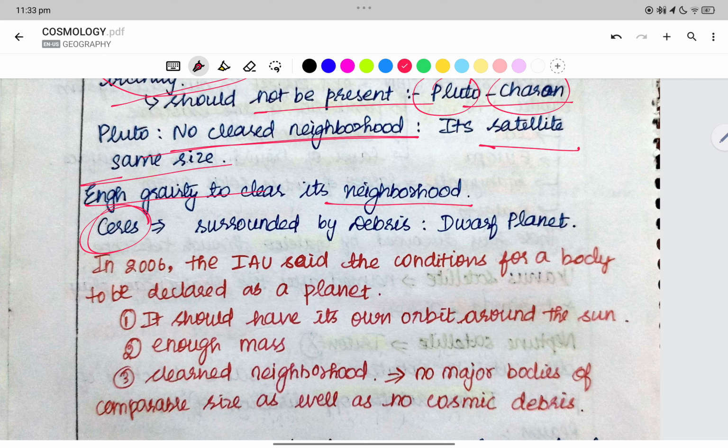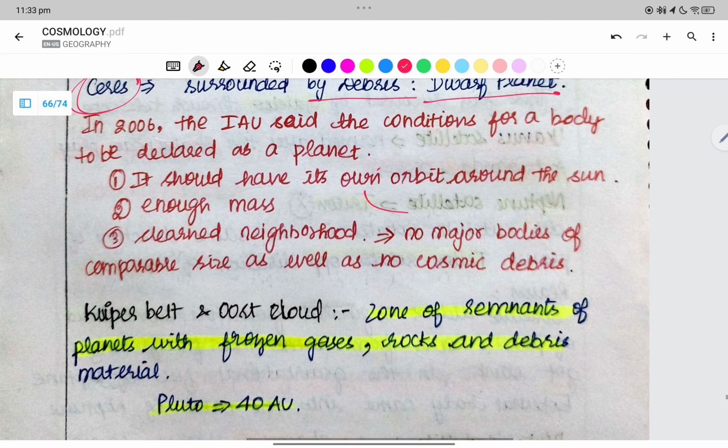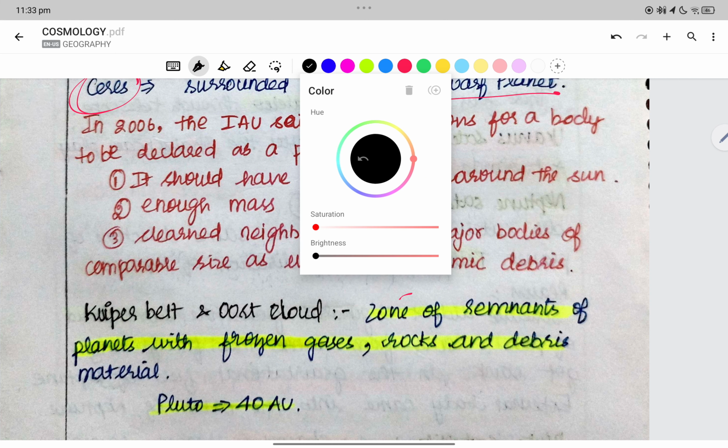Ceres is surrounded by debris. It is a dwarf planet. So the examples of dwarf planets are Ceres and Pluto. In 2006, the International Astronomical Union set the conditions to be declared a planet.